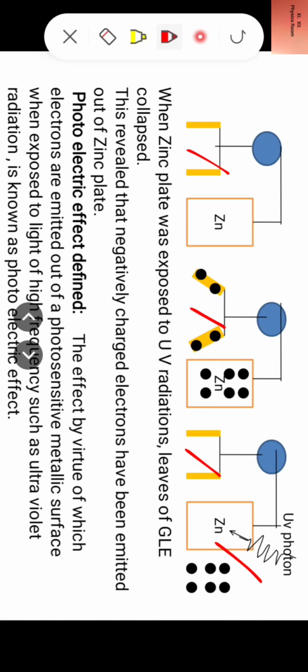This revealed that negatively charged electrons have been emitted out of zinc plate. These are negatively charged electrons which have emitted out of zinc plate, and zinc plate has become charge free. So the gold leaf electroscope collapsed.